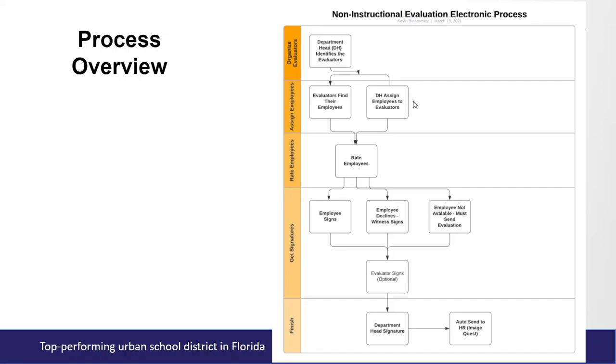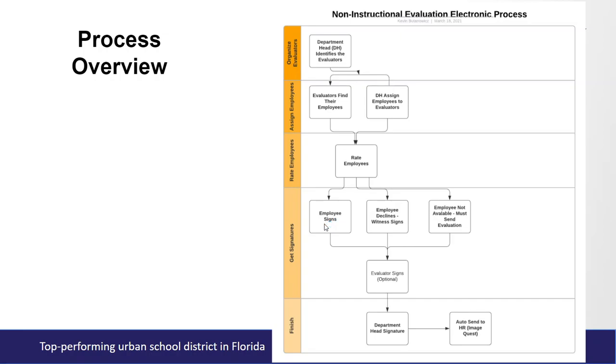The employees will be listed in the application, and so either the department head can assign those employees to the evaluators, or the evaluators themselves can find the employees. And either way, evaluations will be created, and both those groups, supervisors acting as evaluators or the department heads, can create and rate employees. And once they do that and they have completed the evaluation, it will be sent to the employee for a signature.